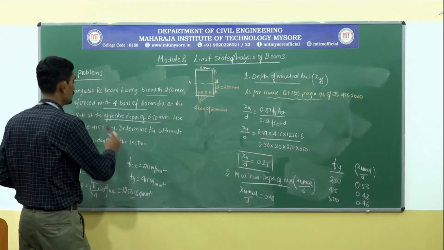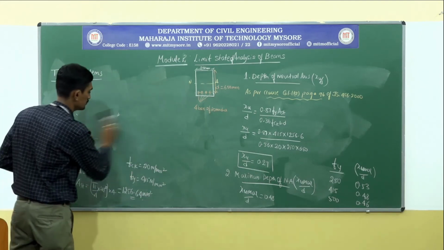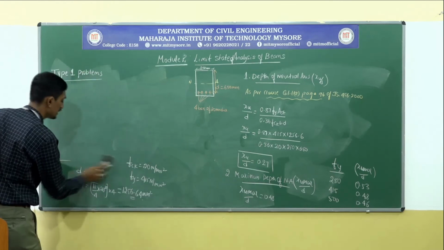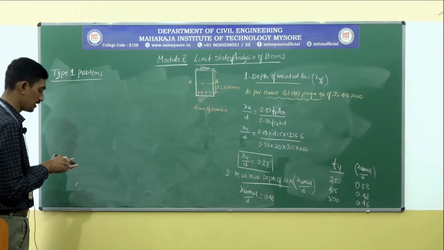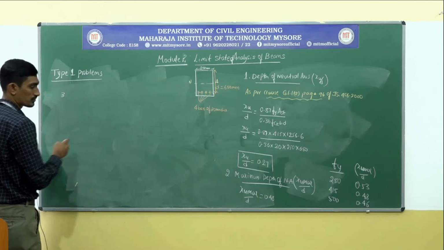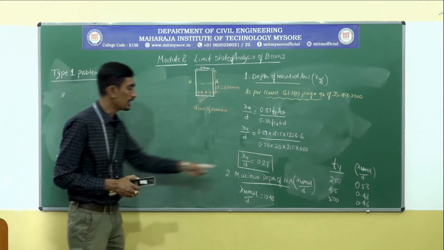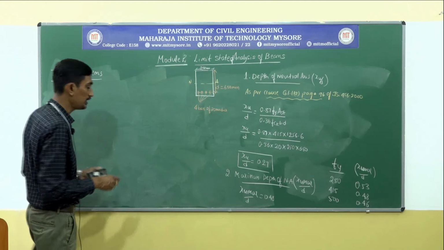Next, deciding the section. Deciding the section means whether it is under reinforced or over reinforced. Now you can see XU by D is lesser than XU max by D. Am I right?